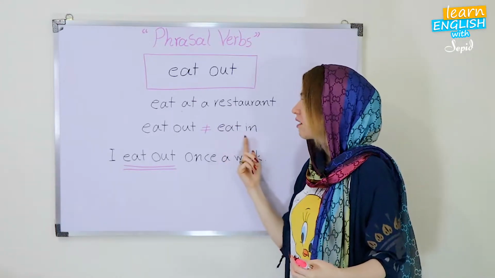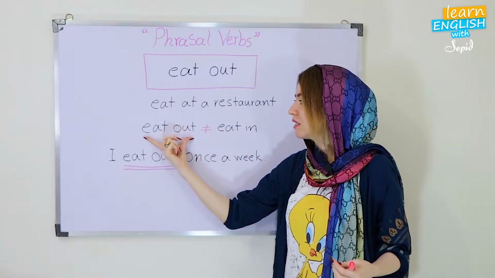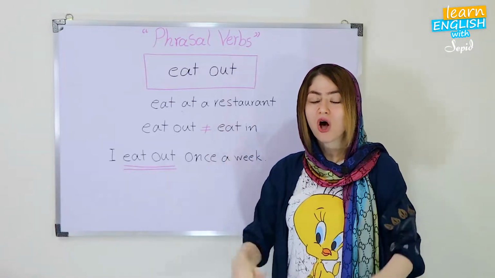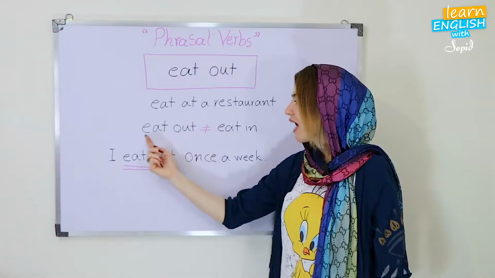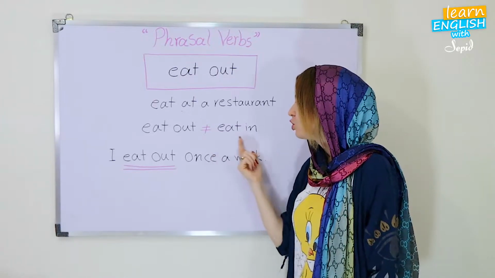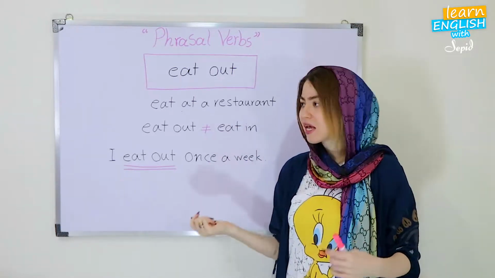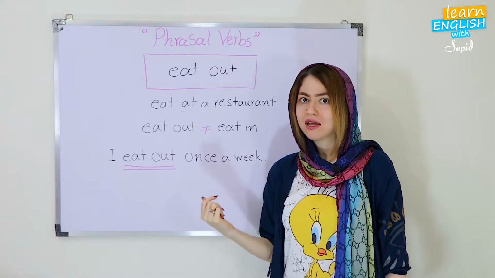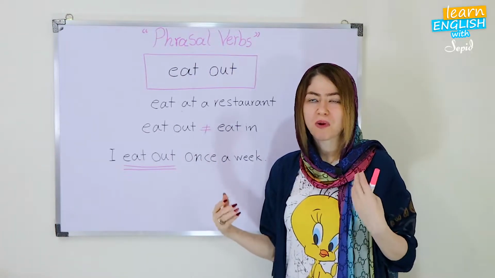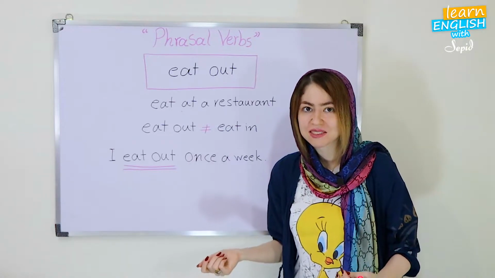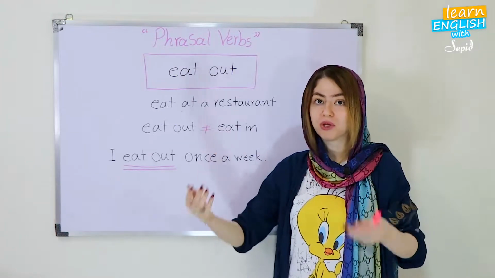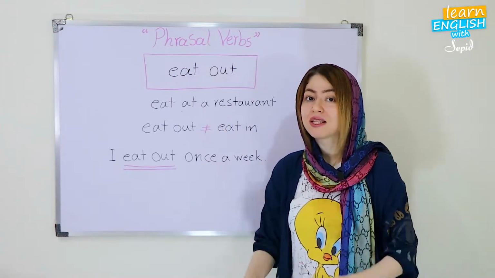Let's go for the opposite of that. So eat out is to eat at a restaurant. How about eat in? Eat in means eat at home. Okay, which one do you prefer? Eating out or eating in? Actually, in my case, I enjoy eating in, okay? But sometimes I eat out, okay? Sometimes this is good in order to have some variety in your life and spice up your life and moments, okay? So it means to have some enjoyable moments, to spice up your life, means to make your life interesting.